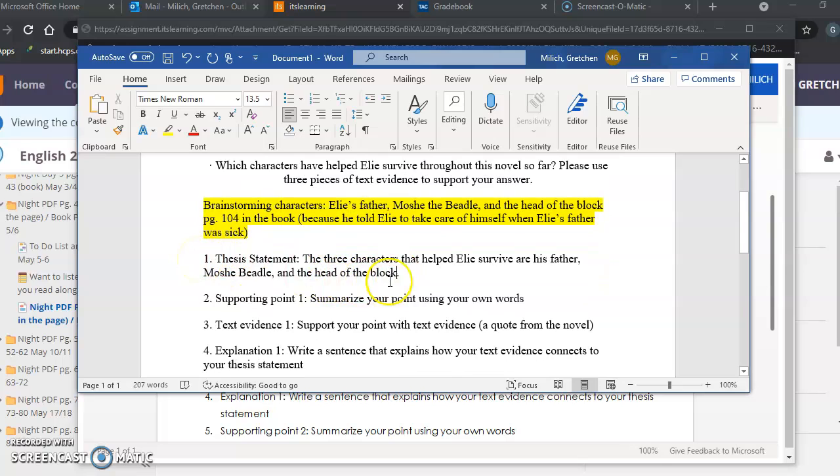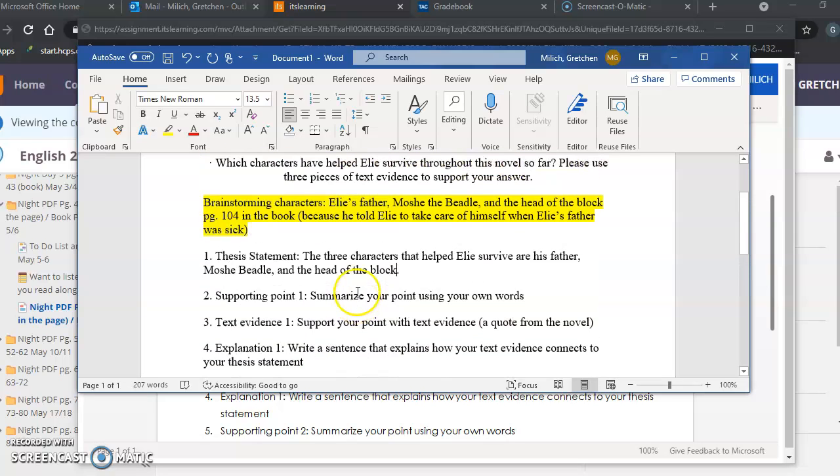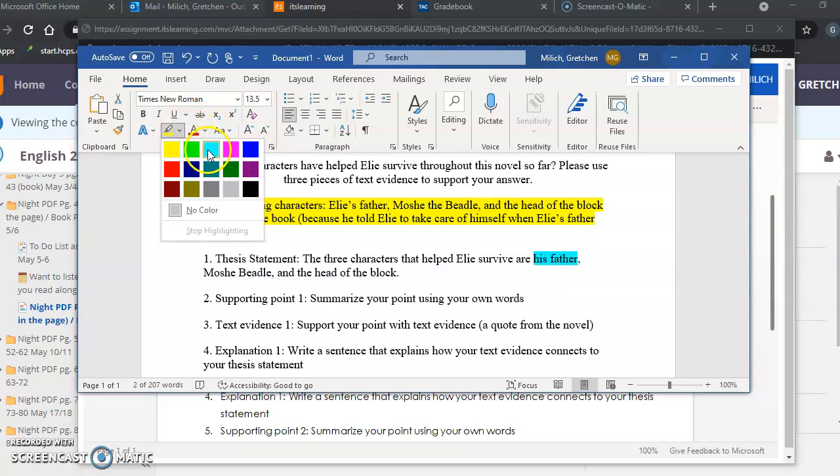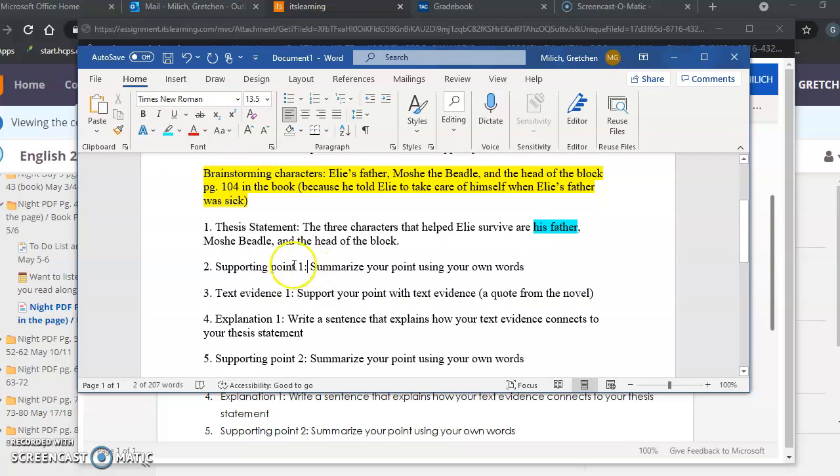So I have my thesis statement. That is done. Now I am going to go through and find one reason that each of these characters helped Ellie to survive. So if I am going to color code this, we're going to look for his father, and let's make his father light blue. So that's going to be here.